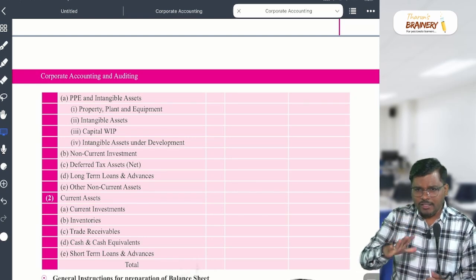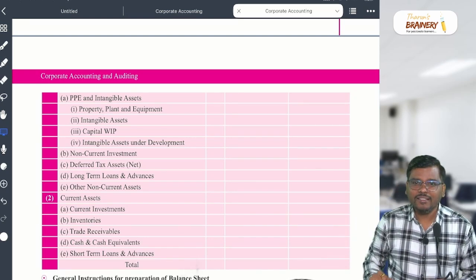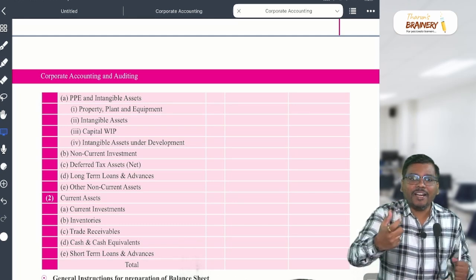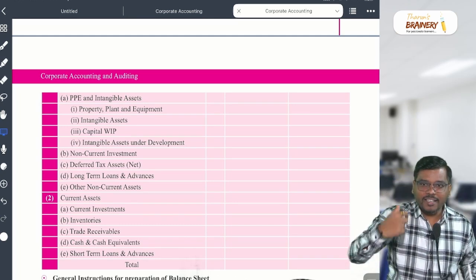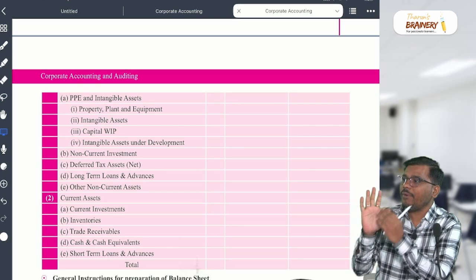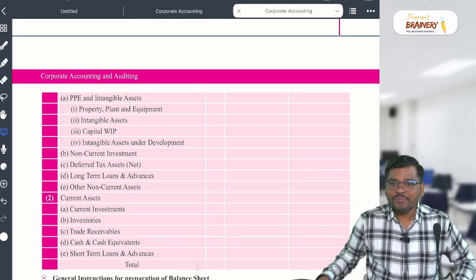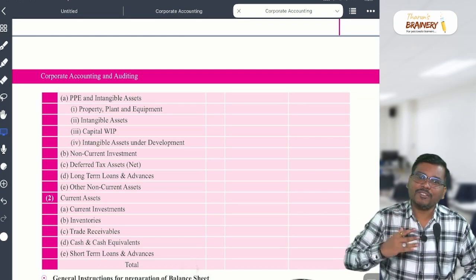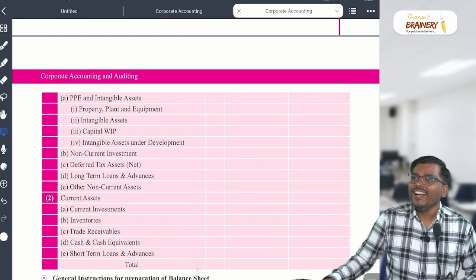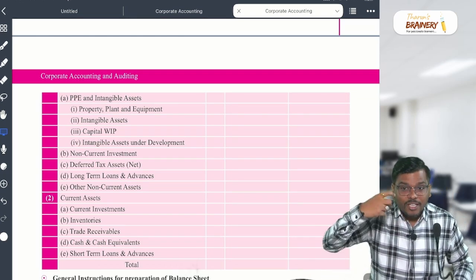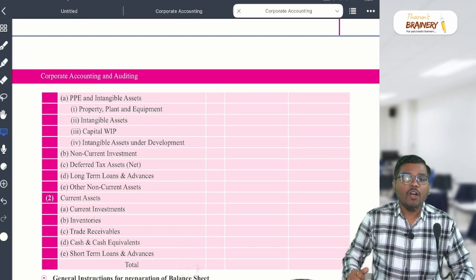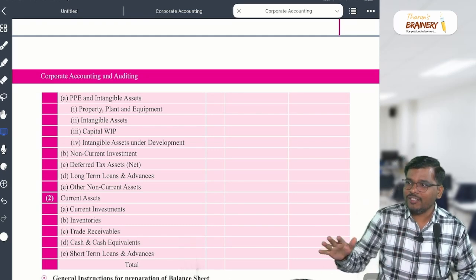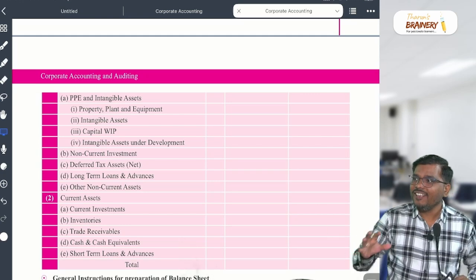Because have you seen the Dolo 650 formula? How do they make Dolo 650? What is the ingredient? The ingredient is mentioned in that medicine. What formula? You don't know, correct? I also don't know. We don't know how they invented Dolo 650 or paracetamol. Okay, leave it. This is not a medical class. Okay, accounts class.